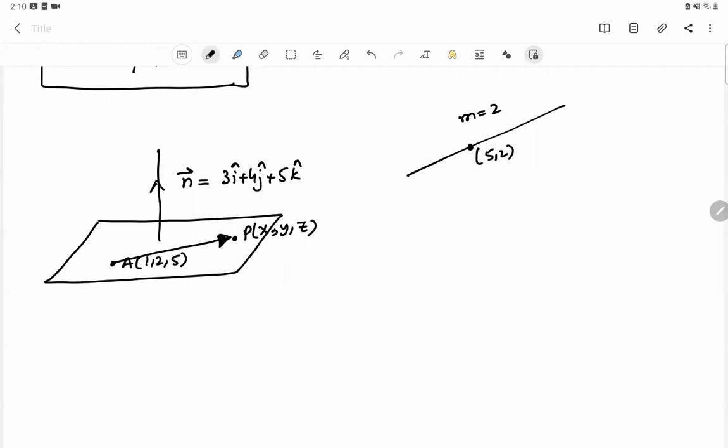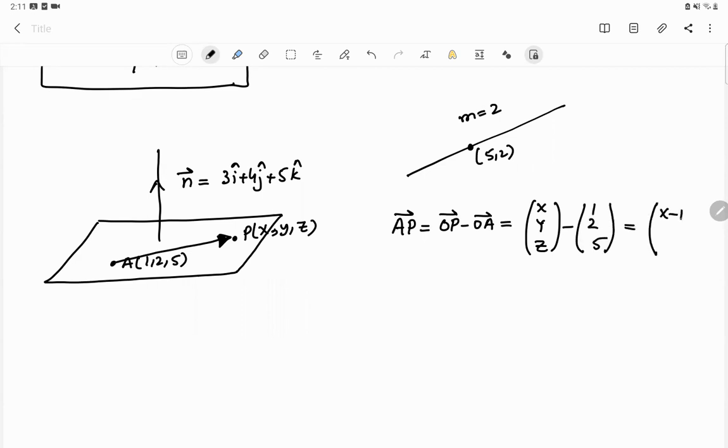Okay. Now AP is equal to OP minus OA. That is (x, y, z) minus (1, 2, 5). This is equal to (x minus 1, y minus 2, z minus 5). This is AP. Now, wherever P moves, AP remains within the plane, and the dot product of AP with n will be equal to 0.